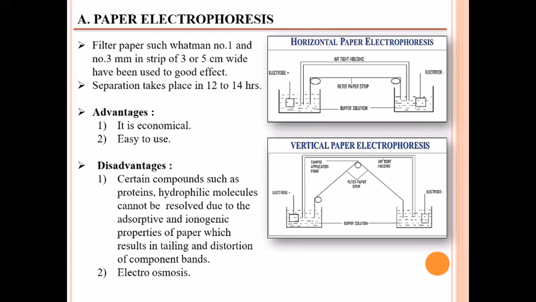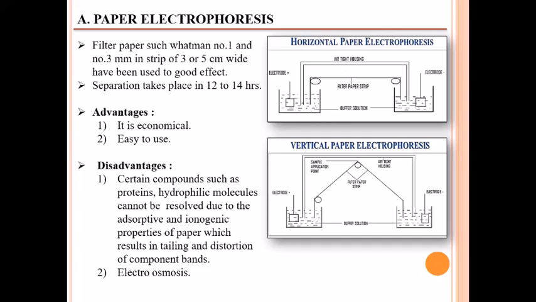In paper electrophoresis there are two types: horizontal and vertical. In horizontal paper electrophoresis, the filter paper is horizontally placed in the electrophoretic chamber, and in vertical paper electrophoresis, the paper is hung in the electrophoretic chamber.